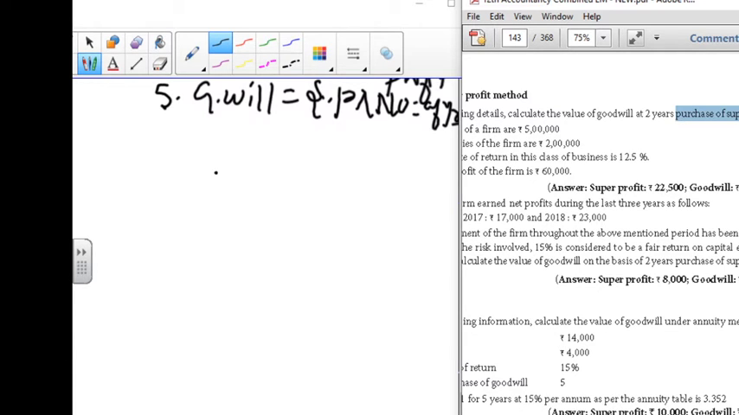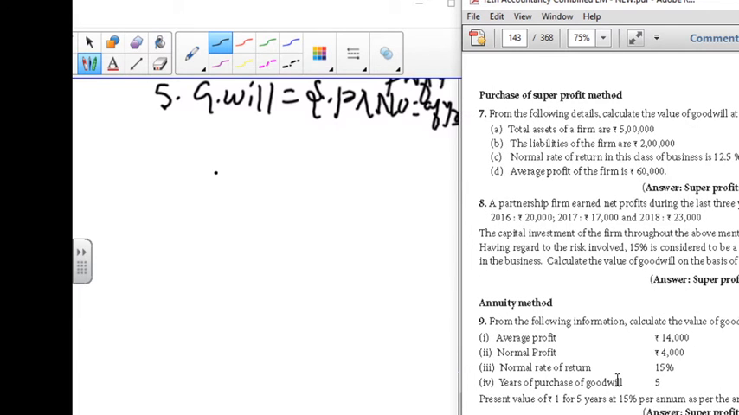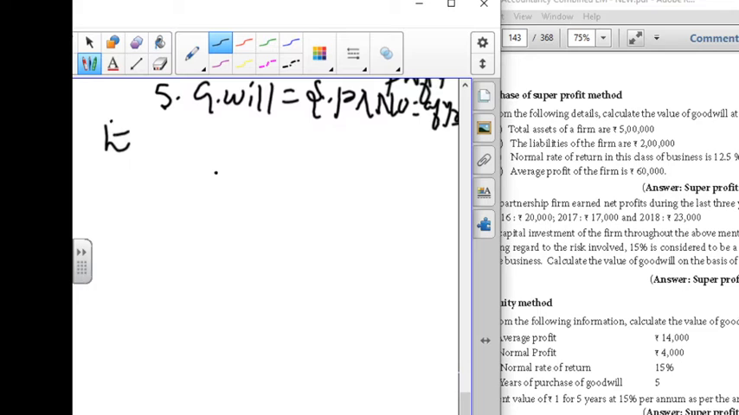Whenever you see the word super profit, you have to use this methodology. What they have given: total asset, total liabilities, normal rate of return, average profit of the firm. First we are going to move on to the formula. As I said earlier, exercise 7. Please note these formulas in your class work.